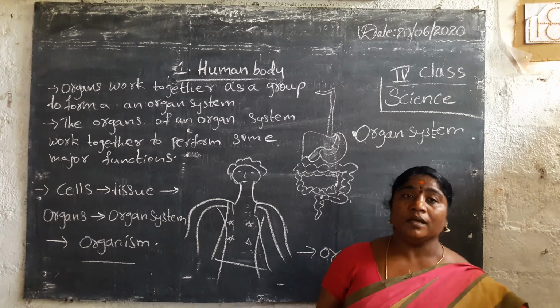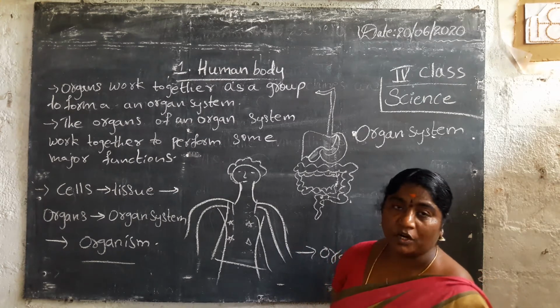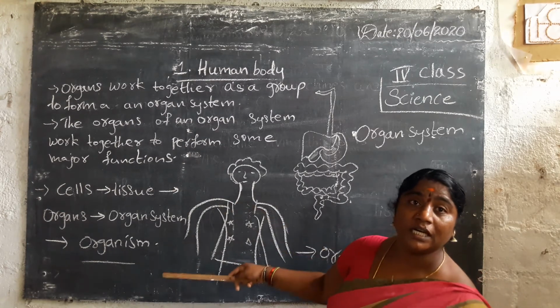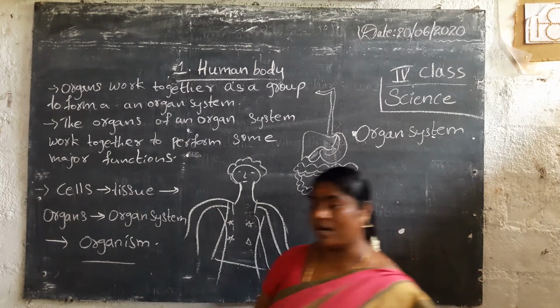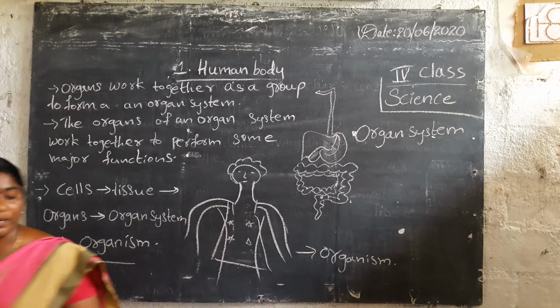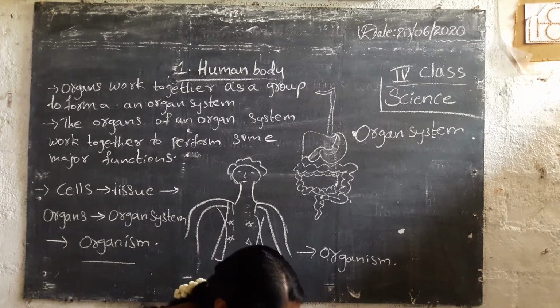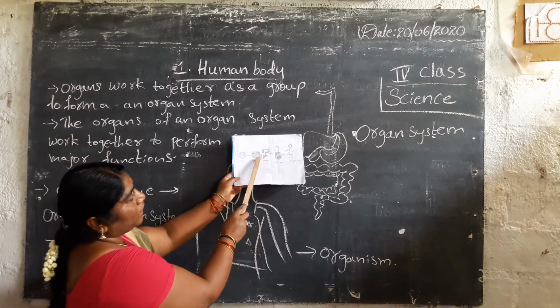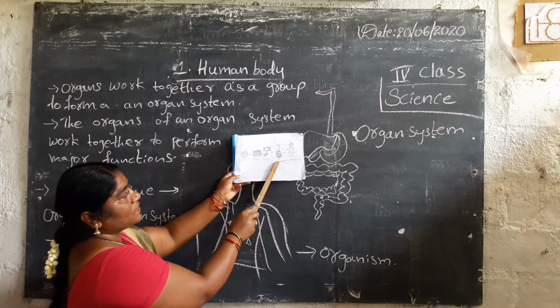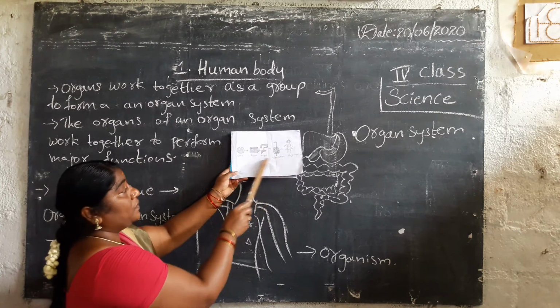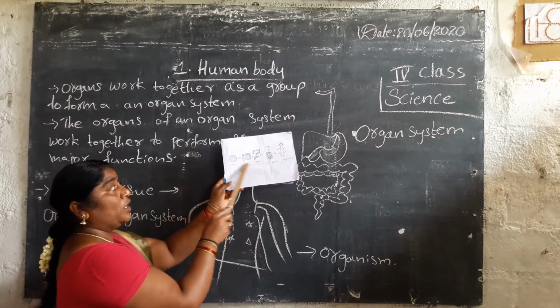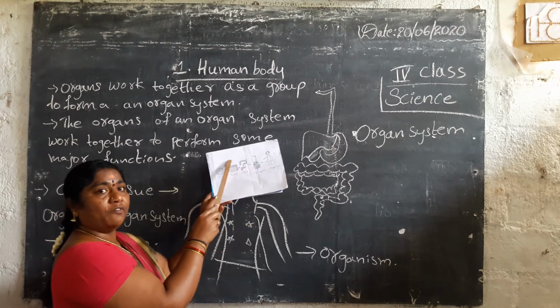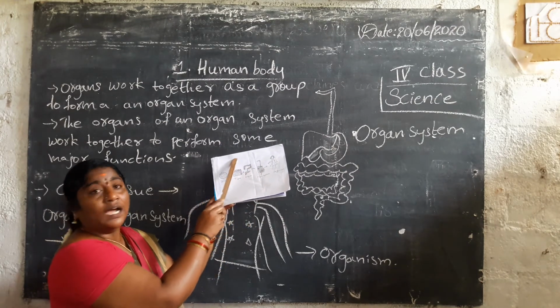And breathing is another part. We have to learn about these types of organs. See, I will show you one more picture. These are the cells, tissues, organs, organ systems and organism. These are the major parts of our body performing very well.